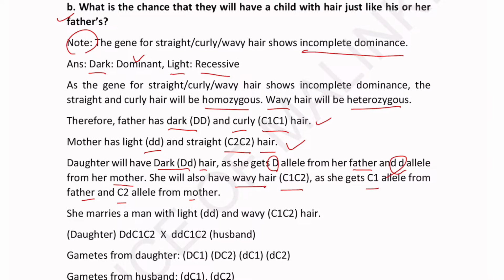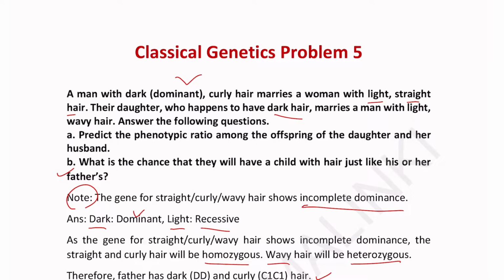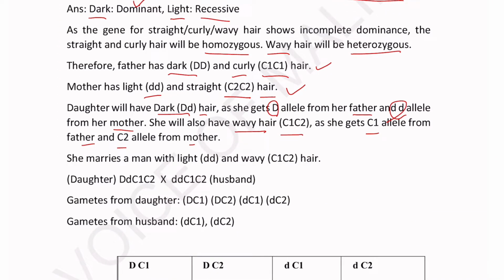So what we can see here is that it is only said that the daughter has dark hair. And here we have concluded that the genotype is capital D, small d, because she is getting the capital D allele from her father and the small d allele from her mother.